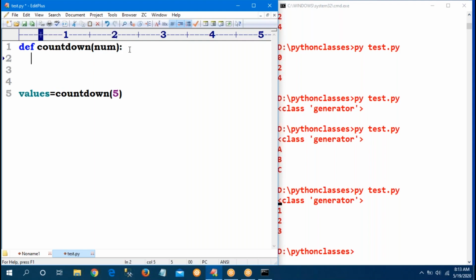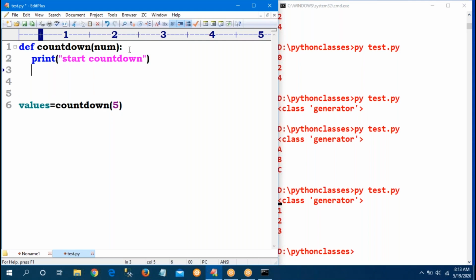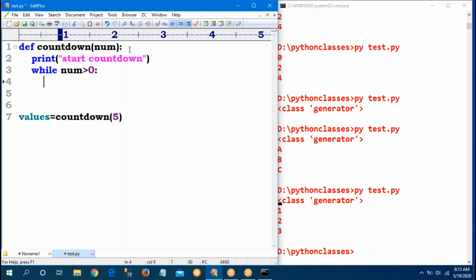How to write the function? Print of start countdown. Countdown will be starting, just printing. Until 1 I want to print. So take one condition: while number greater than 0. What is number? 5. Yes, 5 greater than 0.